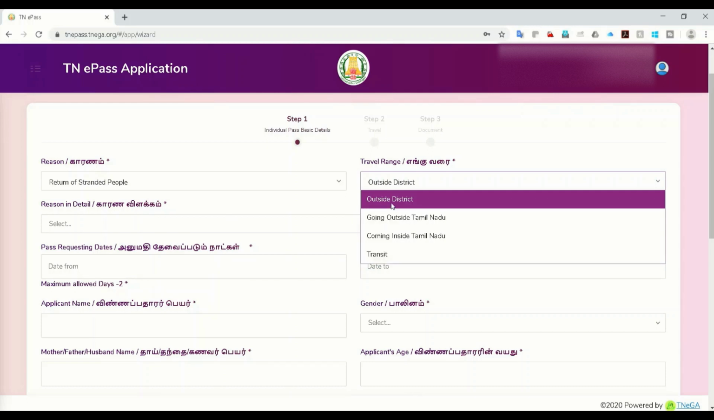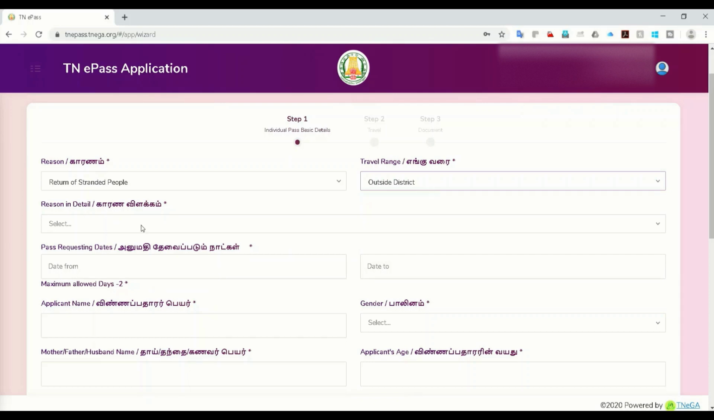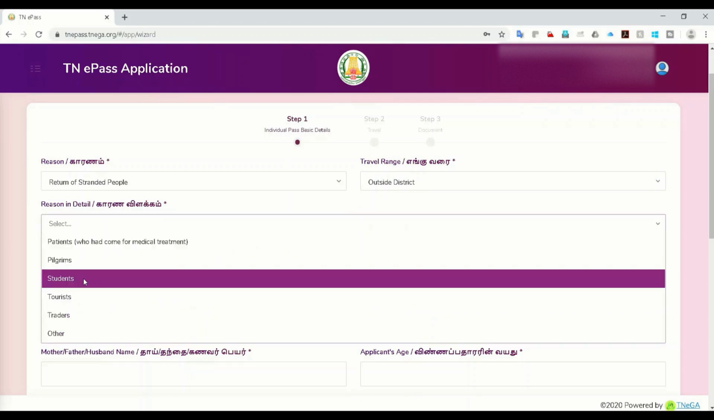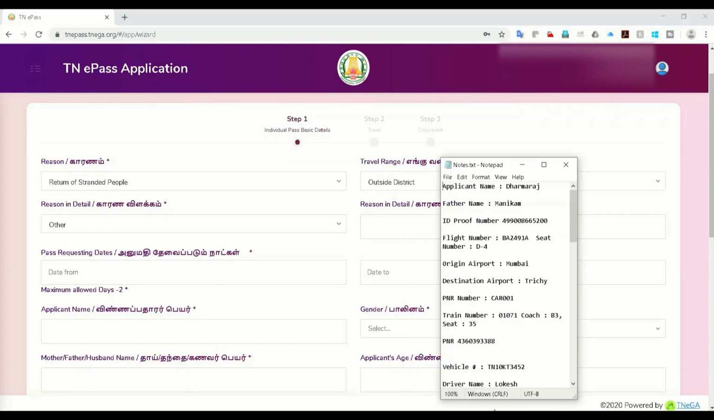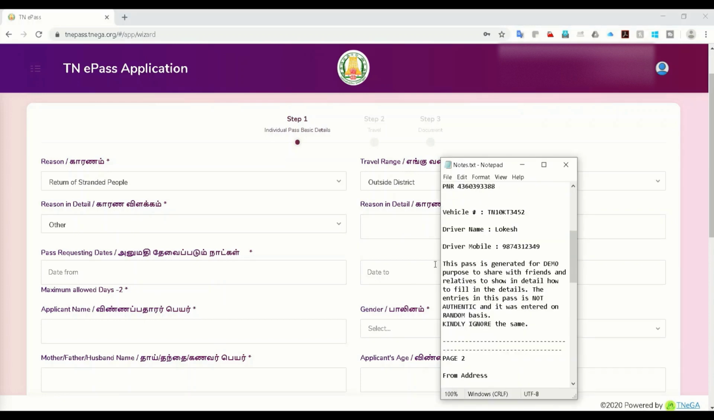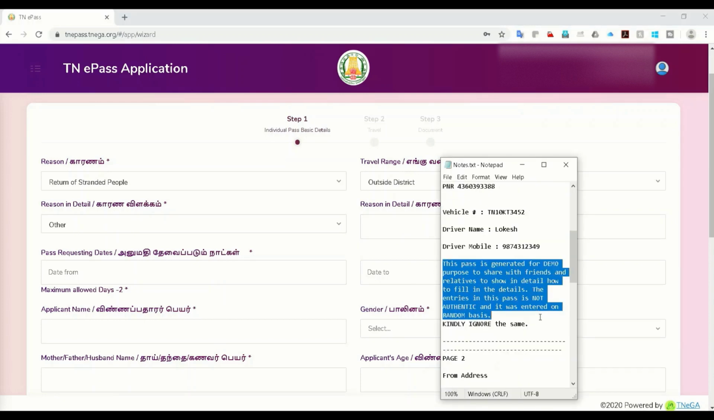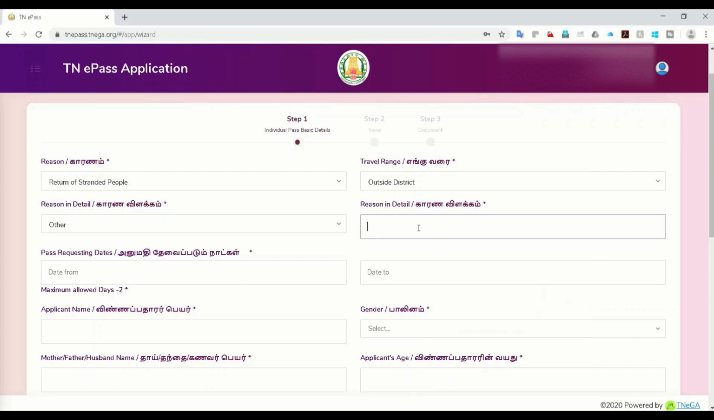Then I'll select outside district. This is the main purpose of my travel. What was the purpose? I'll say others, and I need to give a proper reason here for why you are traveling. For stranded people, I'll give some reason here. I have typed this on a sample basis.